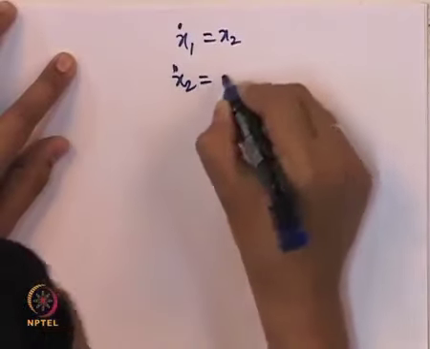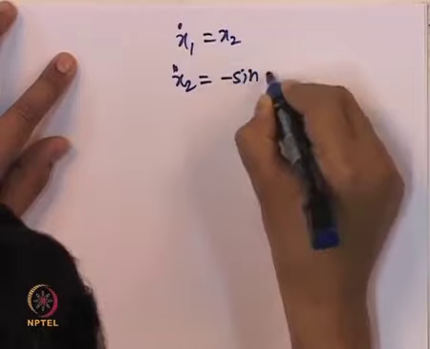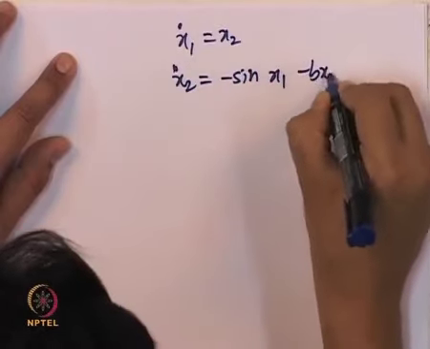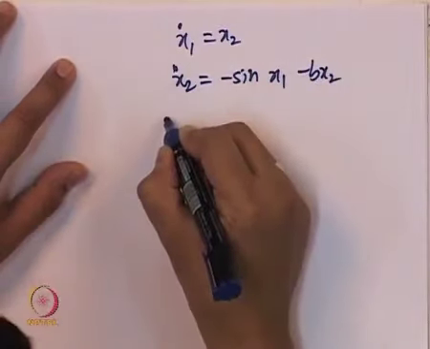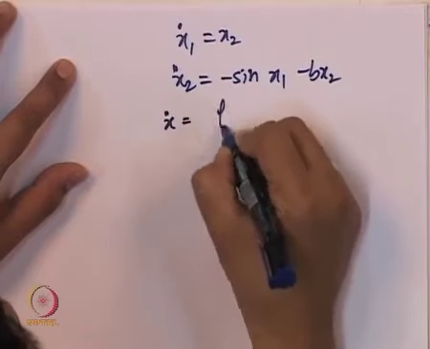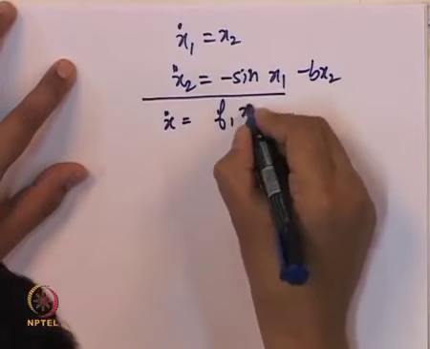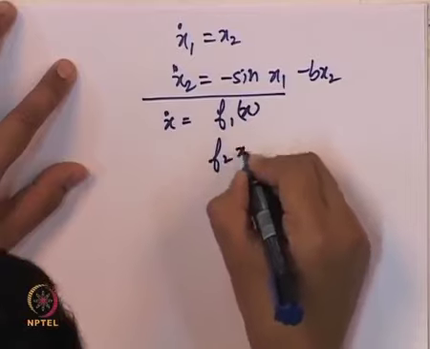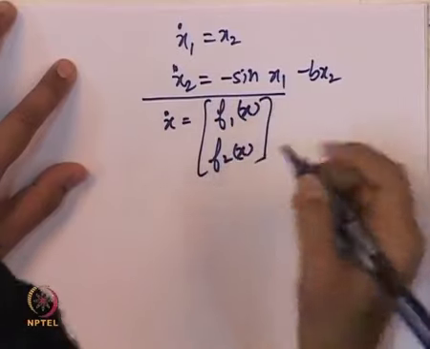Now we will investigate whether the linearized system at this point is also asymptotically stable. So consider again x1 dot equal to x2 and x2 dot equal to minus sine x1 minus b x2. So x dot is equal to, this can be written as f1 of x and f2 of x as a vector.